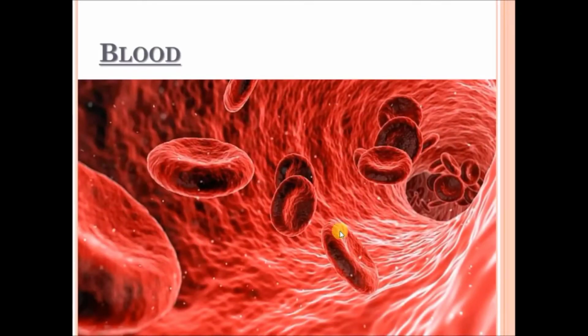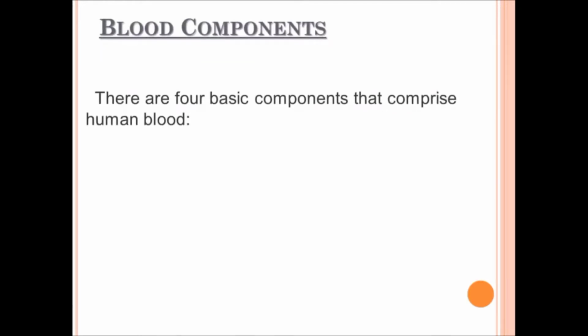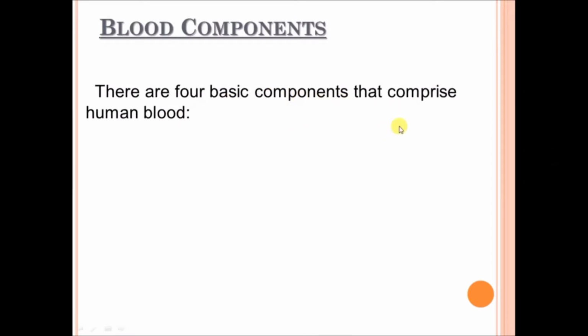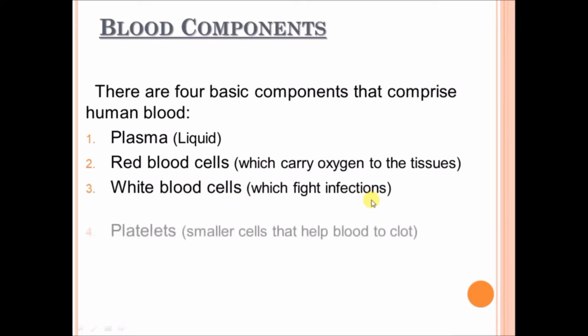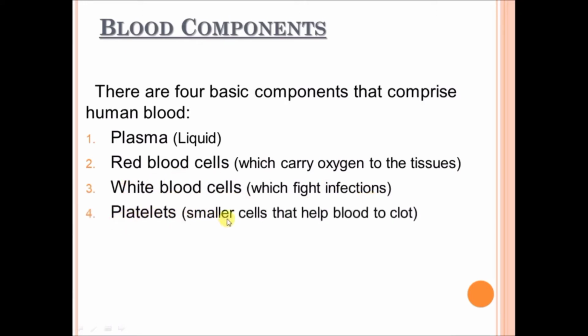And this is an animated image of blood, red blood cells. What are the four basic components of blood? There are four basic components that comprise human blood. First is plasma, which is liquid. Second is RBC, red blood cells, which carry oxygen to the tissues. Third is WBC, white blood cells, which fight infections in our body. And fourth is platelets, smaller cells that help blood to clot.